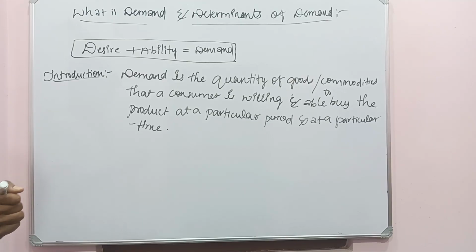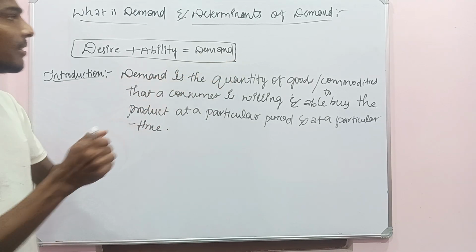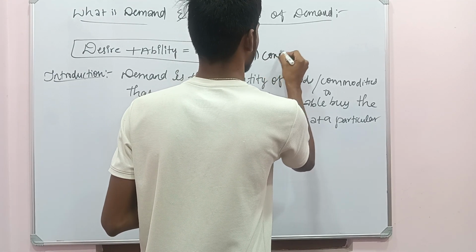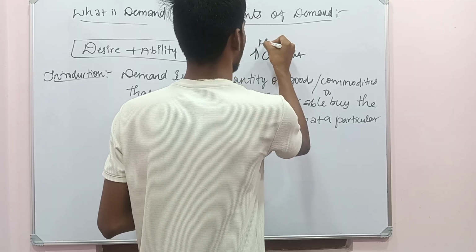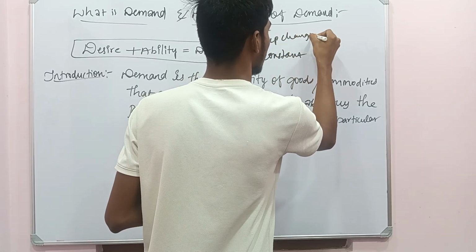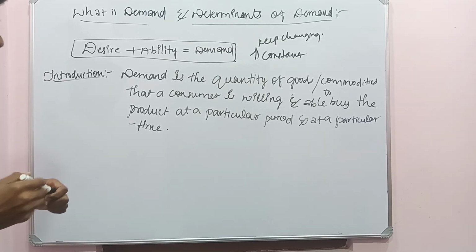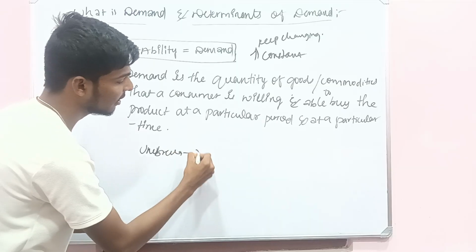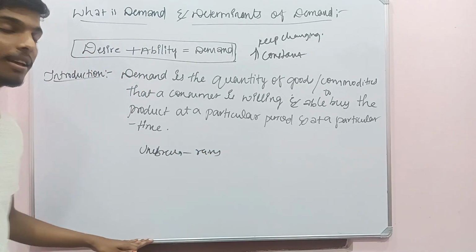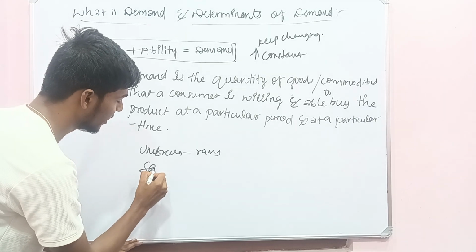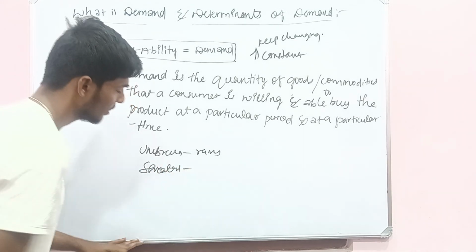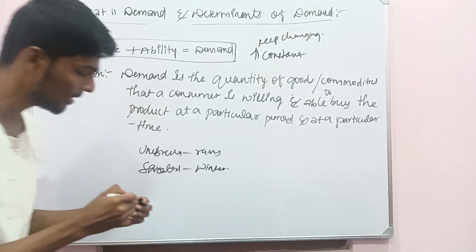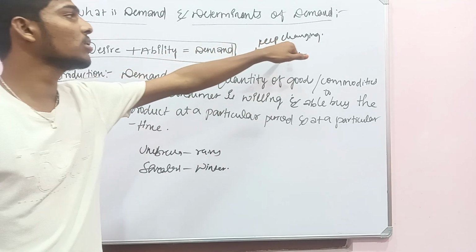For example, demand keeps changing. It is not constant. Demand always keeps changing. For example, umbrellas are demanded in the rainy season, and sweaters have the most demand in the winter season. Such demand keeps on changing.